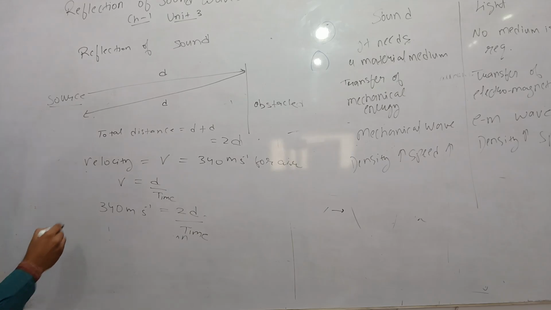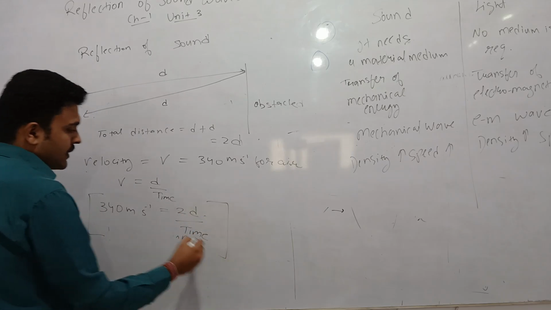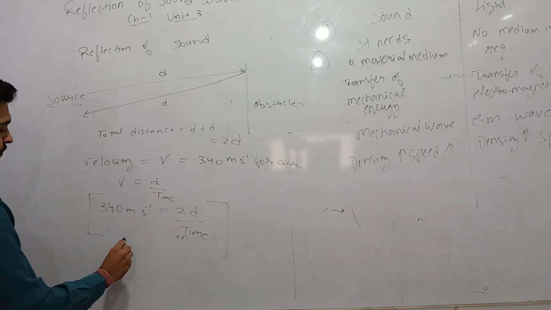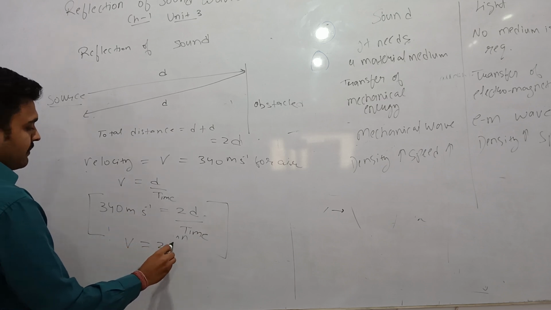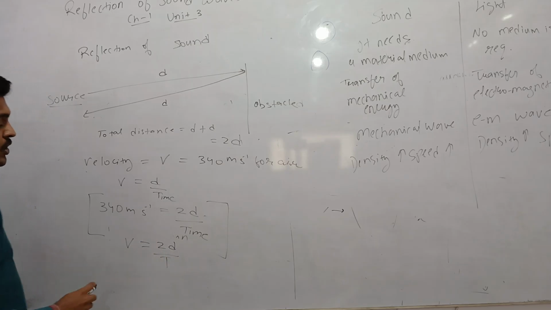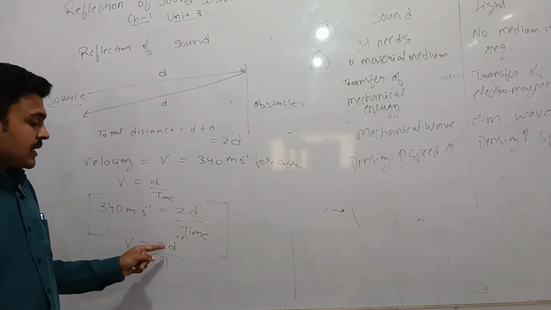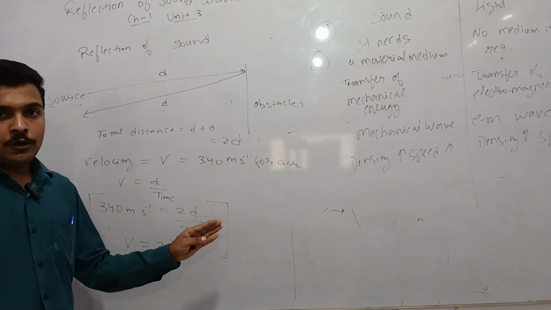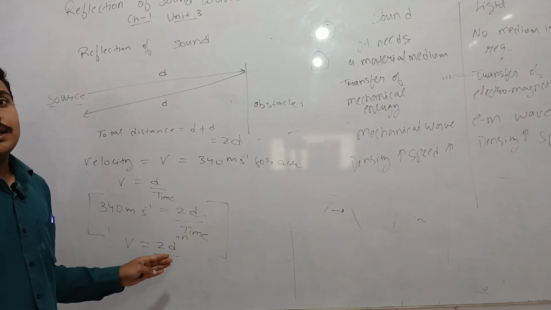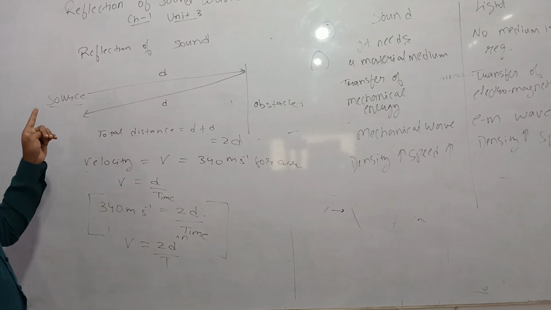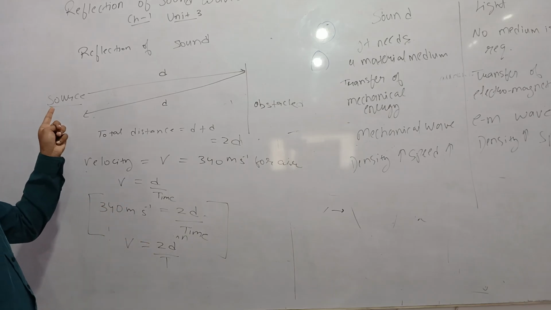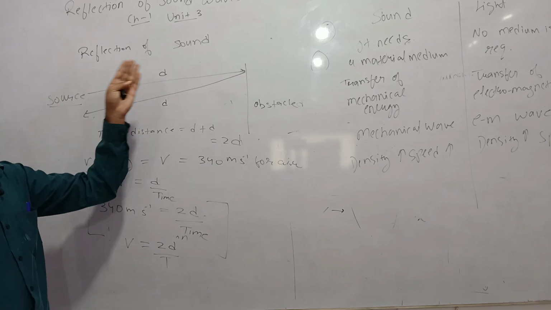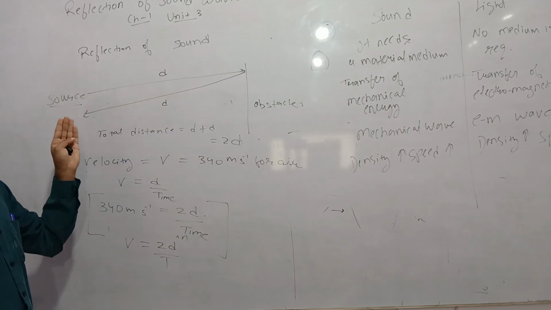So this is the formula for reflection of sound, where v is equal to 2d by t, where d is the distance between the source and the obstacle, and t is the time duration between the transmission and the reception of the signal.